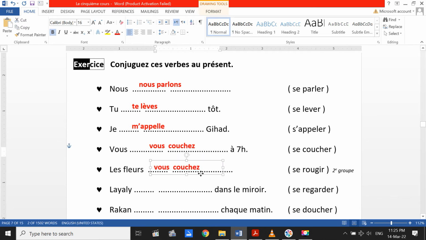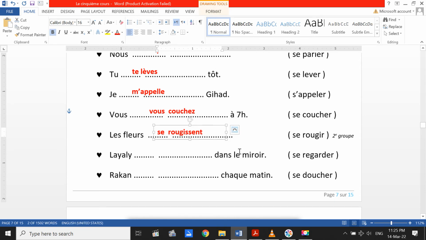Les fleurs, pay attention that here the word les fleurs, the flowers, it equals ils or elles avec s, especially elles avec s because fleur is féminin. So here with ils avec s it will be se. And rougir, this verb is the second group verb. So here we cancel the IR and with ils with s we add I, deux S, E, N, T. It will be rougissent. It will be like that after cancelling the IR. After that, the ending of ils with s, it will be I, S, S, E, N, T. Les fleurs se rougissent.